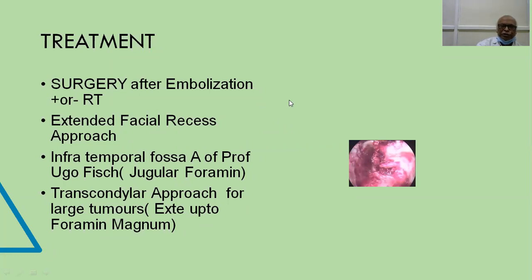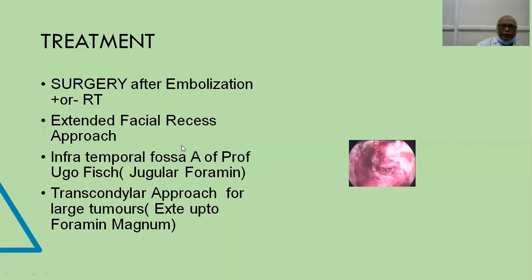In the extended facial recess approach, we will sacrifice the chorda tympani nerve, and the access is enhanced downwards so that we can access the entire tumor mass in the tympanic cavity, that is the glomus jugulare tumor, and carefully excise it by bipolar.